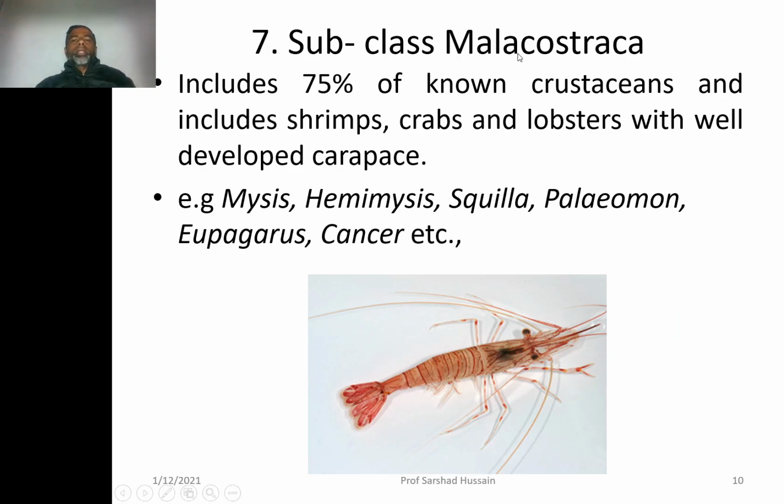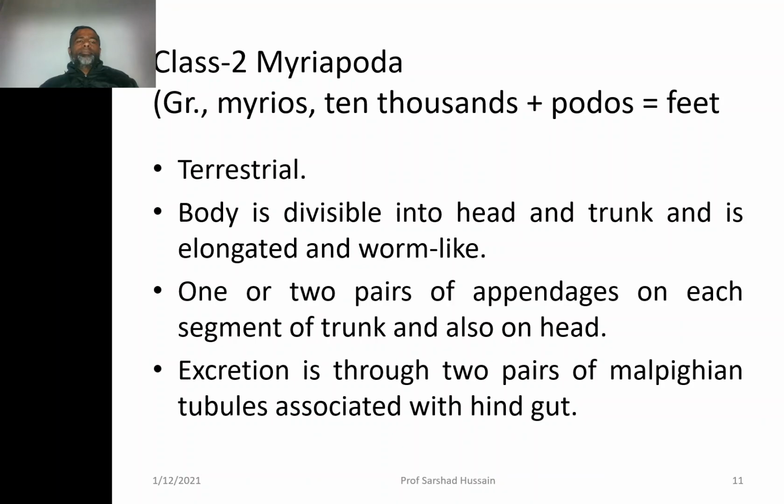Seventh subclass is Malacostraca. It includes 75% of known crustaceans. So this is the largest subclass of the class Crustacea and includes shrimps, crabs, lobsters with a well-developed carapace. They have a well-developed carapace on the body. Examples are Mysis, Hemimysis, Squilla, Palaemon, Eupagurus, Cancer. All these are examples of subclass Malacostraca.